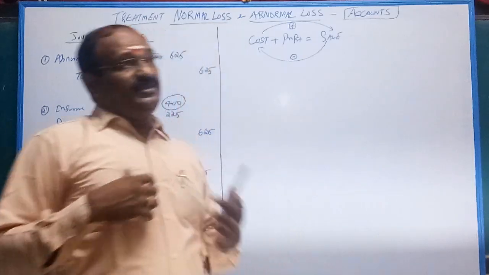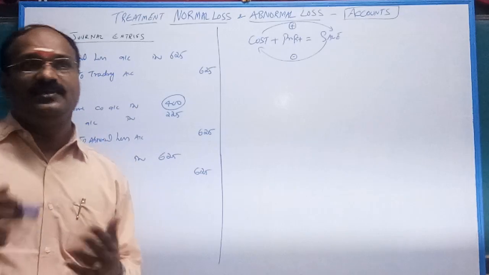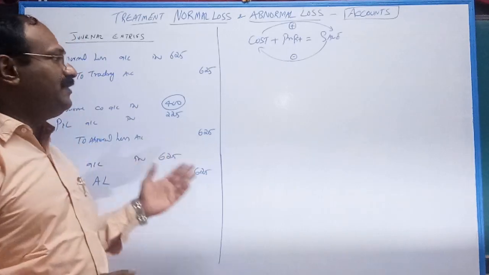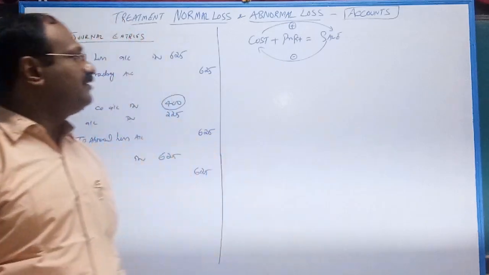Okay. Branch accounts and consignment are there. I will tell in the next upcoming classes. I will explain how the loss is treated in branch as well as consignment.